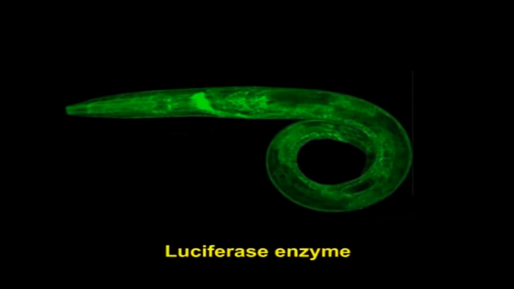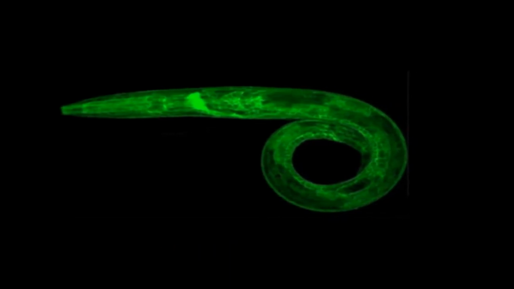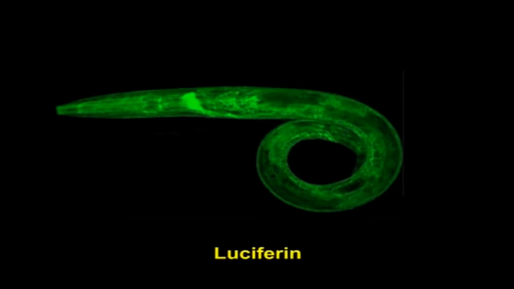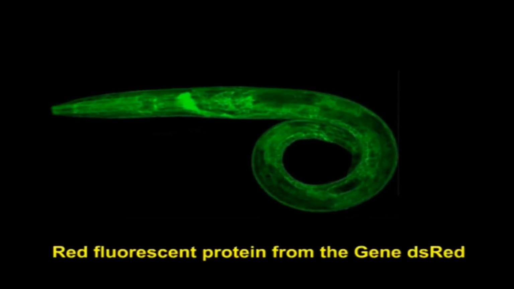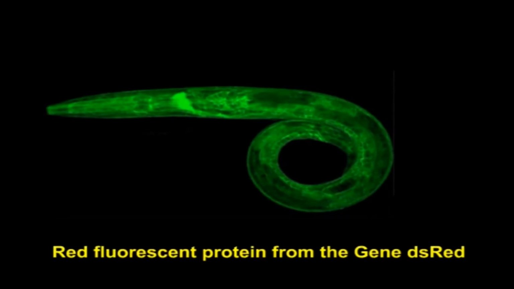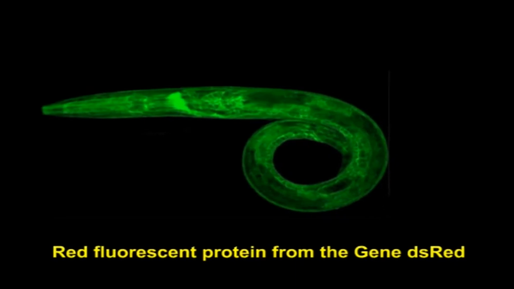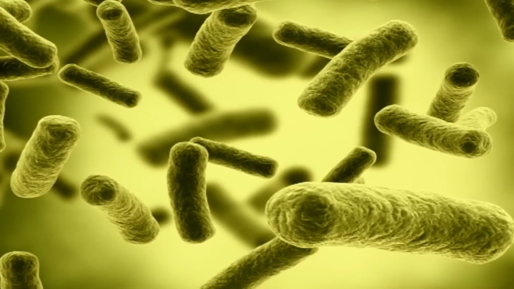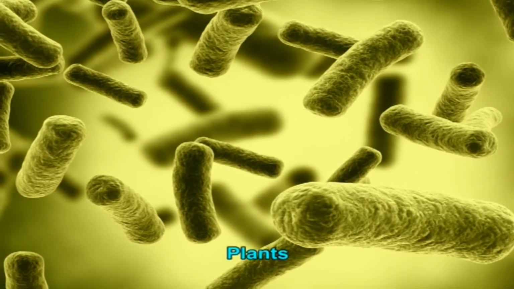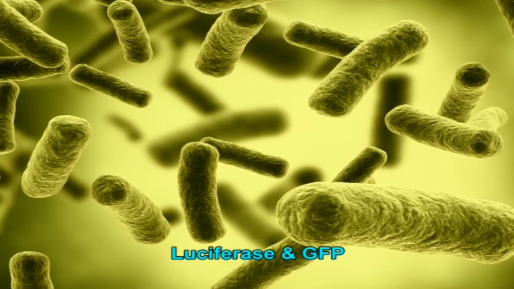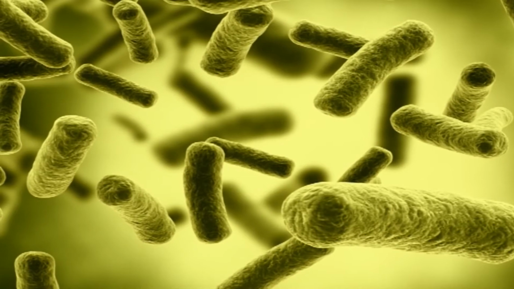The luciferase enzyme, which catalyzes a reaction with luciferin to produce light, and the red fluorescent protein from the gene DsRed. The GUS gene has been generally used in plants, but luciferase and GFP are more common.